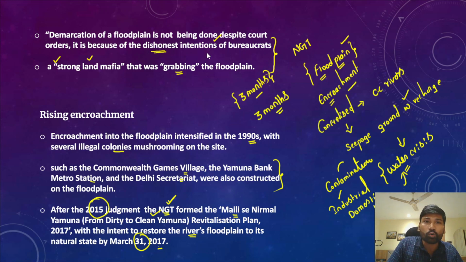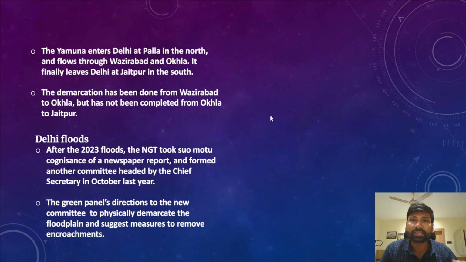And again the problem is that non-supporting or dishonest bureaucrats, and at the same time the strong land mafia, are the major reason for the further extension of the term to demarcate the physical floodplains of river Yamuna.